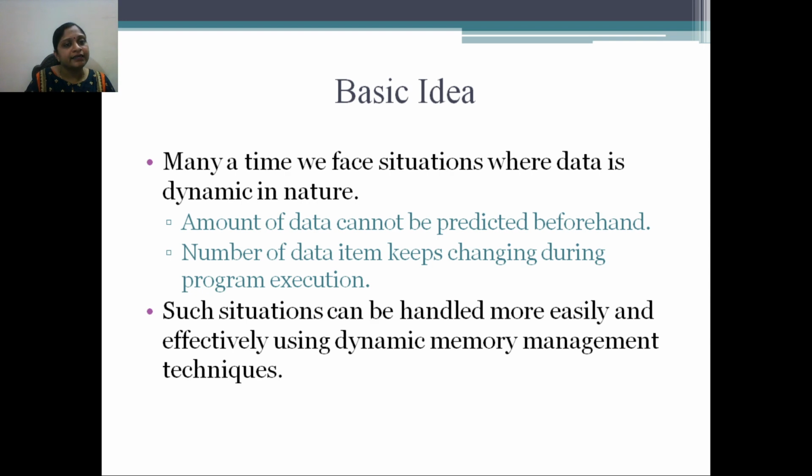अगर आपको पता है कि मुझे 10 इंटीजर नंबर सेव करने हैं, तो उसके लिए हमें 20 बाइट्स ऑफ मेमोरी लगती है. But if you don't know the exact number, 50 numbers to save or 30 numbers to save, so you cannot predict how much memory I have to allocate. Suppose that is decided at run time. So what happens, at run time as per the user requirement, if the user's requirement is that I want to allocate 100 bytes of memory, I can allocate 100 bytes. Suppose the user's requirement is 10 bytes of memory, so accordingly I can allocate 10 bytes of memory, and this concept is called dynamic memory allocation, and in short we can call it runtime memory management.